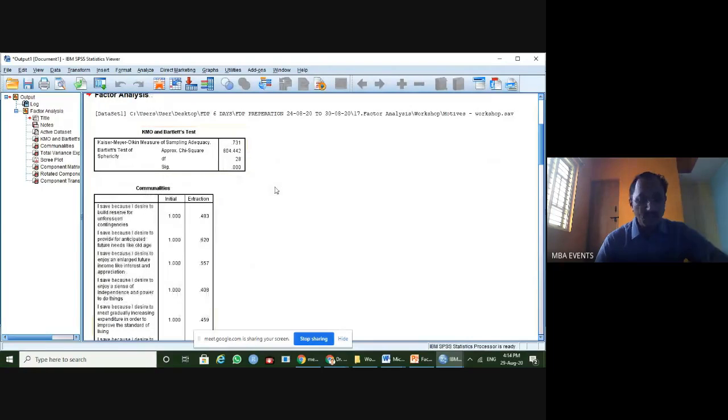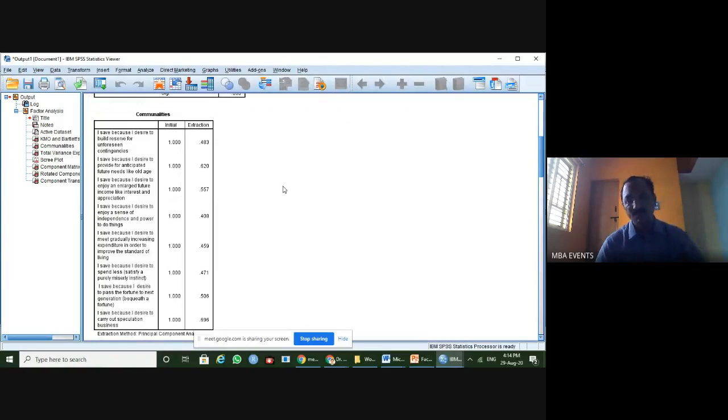So once this test is qualified, the second important step next is communalities. What is communalities? Whenever we take a group of questions, suppose 8 questions are asked to a respondent, whether he is able to understand the question and whether this question is contributing to factor extraction can be analyzed through the communalities score.